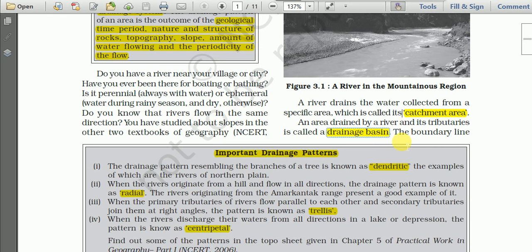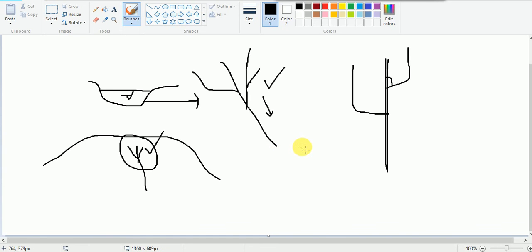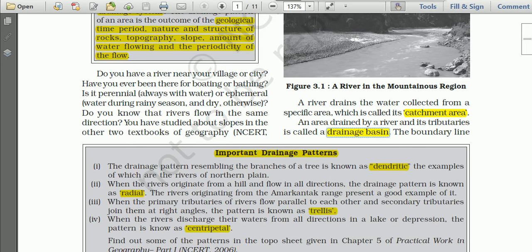An area drained by a river and its tributaries is called a drainage basin. It is also somewhat similar to the catchment area. So this is a river, and these are the tributaries, and the river may be flowing even in the plain areas also. Here is another tributary, and this entire area drained by this river and its tributaries is known as the drainage basin.